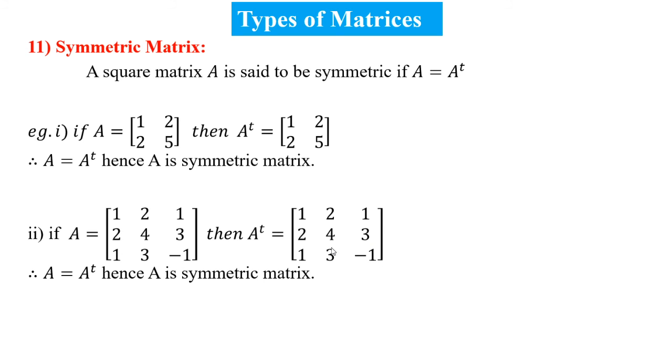Let us see the elements of matrix A and the transpose of matrix A. Both are the same. So A is equal to A transpose. Hence A is a symmetric matrix. That means a square matrix A is said to be a symmetric matrix if A is equal to A transpose.